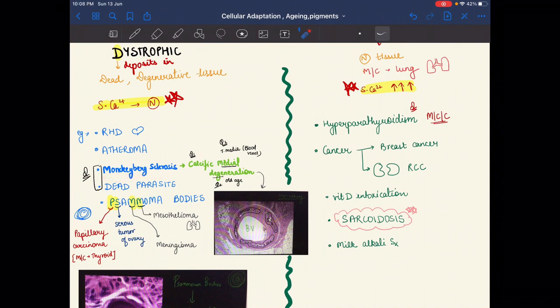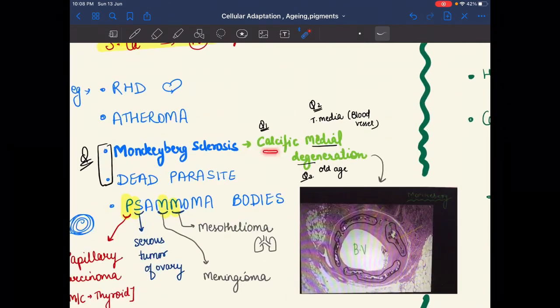Monckeberg sclerosis is basically calcific medial degeneration. Medial means in the tunica media of the blood vessels. Calcific means calcium. Degeneration means old age. So in an old age person, calcium deposits in the tunica media of the blood vessels, and it is Monckeberg sclerosis.